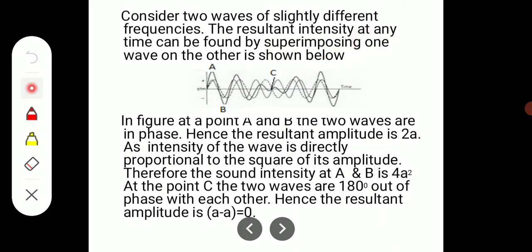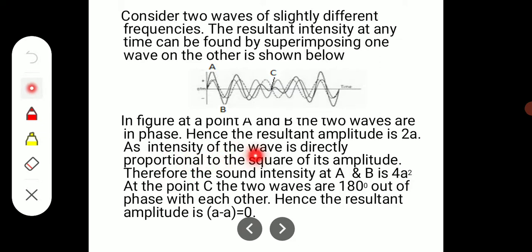The resultant intensity at a time can be found by superimposing one wave on the other, which is shown in this figure. At points A and B, the waves are in phase, and hence the resultant amplitude is 2A, because it is the increased amplitude either in the positive or the negative direction.